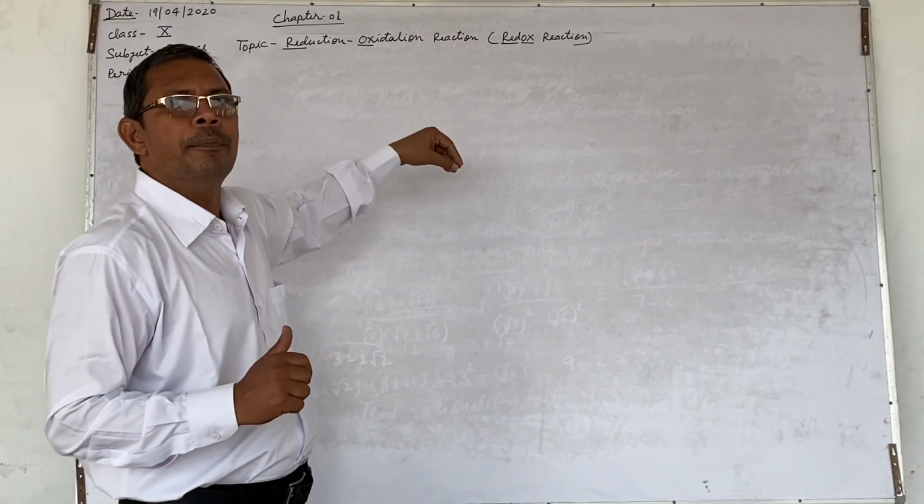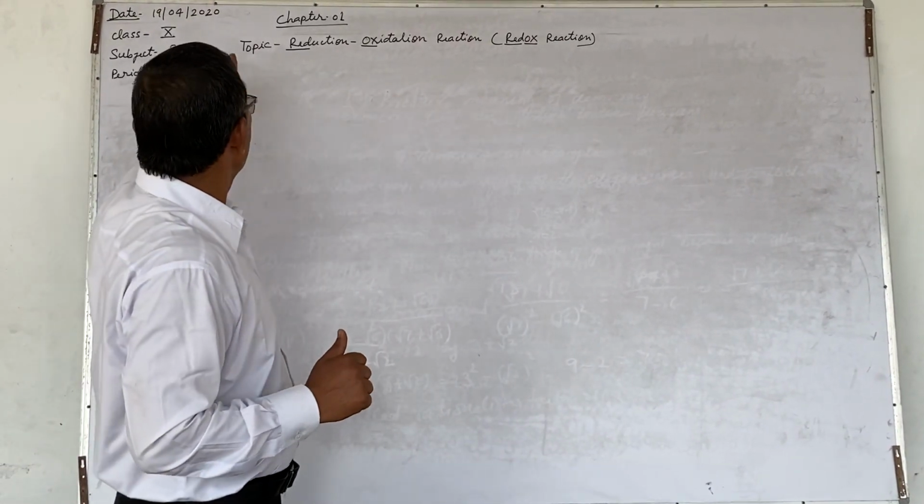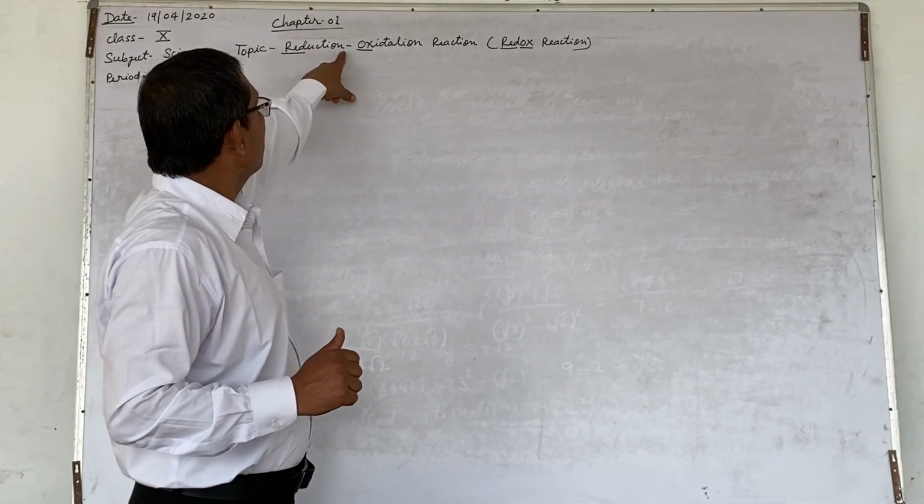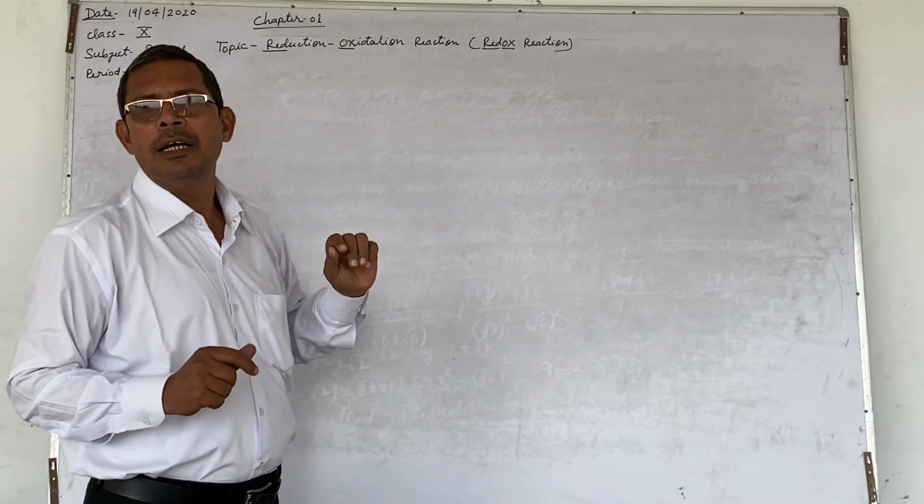While describing different types of chemical reactions, I have come to the last point, that is the reduction oxidation reaction.